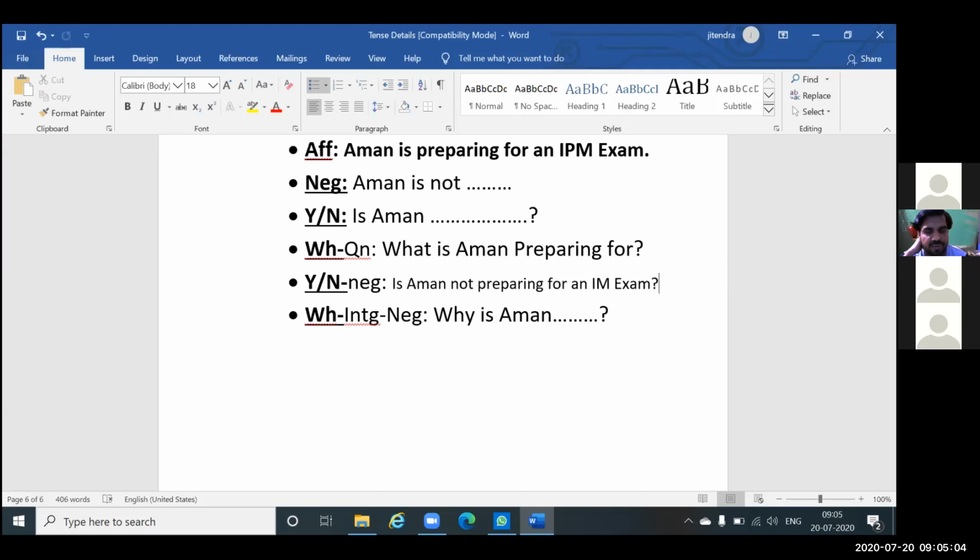To frame 72 types of sentences, you have only 3 basic concepts. Now in the next class we will learn when we make simple sentences. Is that clear? Right. So this is how we have covered tense here.